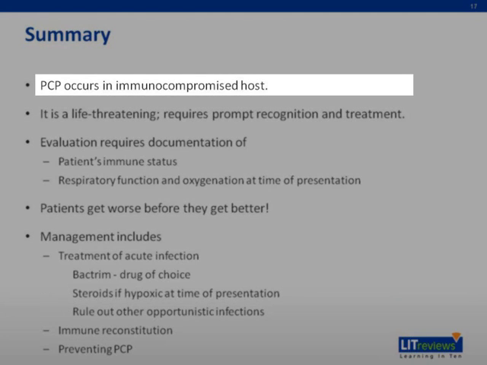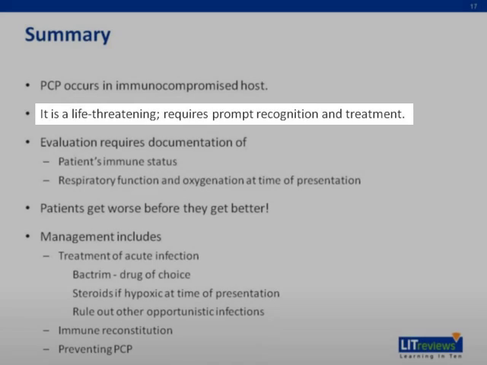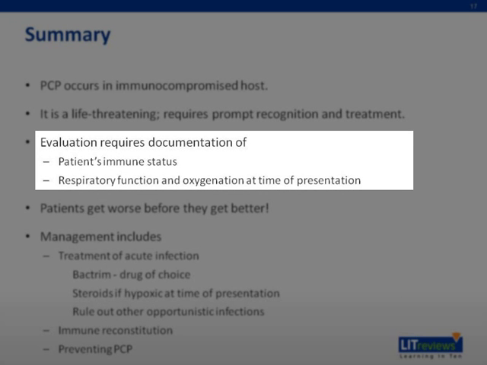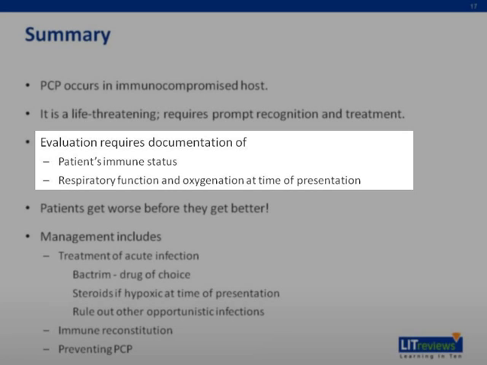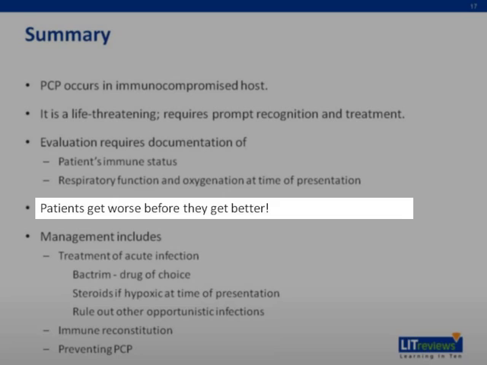In summary, PCP occurs in immunocompromised hosts. It is life-threatening, requires prompt recognition and treatment. Evaluation requires documentation of the patient's immune status, respiratory function, and oxygenation at time of presentation. In treating patients with PCP infections, remember, they get worse before they get better.